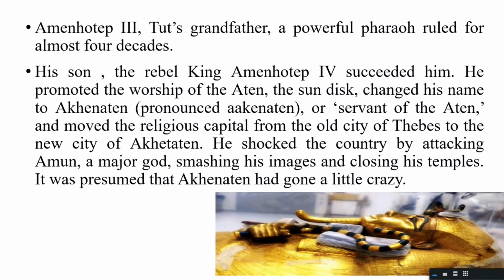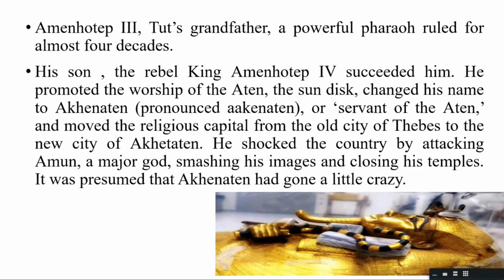His grandfather, King Tut's grandfather, Amenhotep III, was a very powerful pharaoh, and he ruled for almost 4 decades. He was loved and worshipped by the people. Then came King Tut's father, the successor to the grandfather, obviously. But here, he changed the capital. He sort of demolished the old faith, and he smashed the temples. So it was also presumed that he had gone a little crazy.